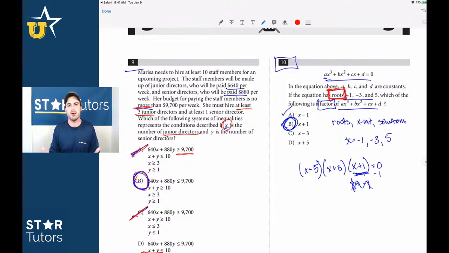And the way to maximize your score on an even valued test where every question is worth the same amount of points is to never look at the hard questions until the very end. Now, math is easier because math is technically in order of difficulty, though some questions will be easier as you go. But when you get to the reading test and the writing and language test, it's your job to be able to identify those difficult questions. On reading, it might be those citing textual evidence questions where you have which line references the answer to the last question. Those are difficult questions, and if you miss one, you're likely going to miss the other.